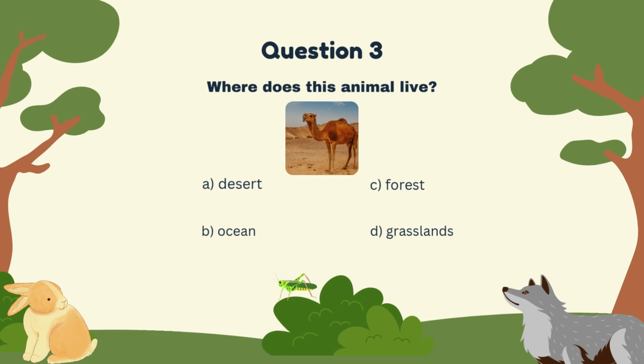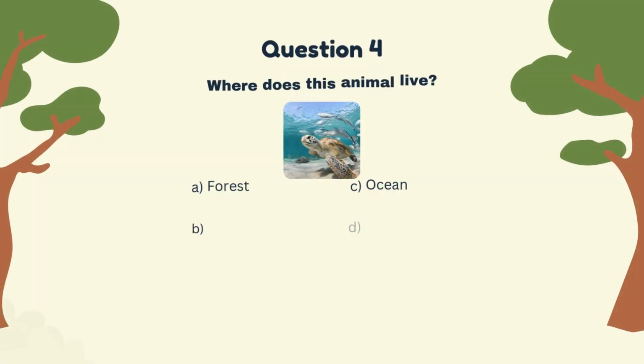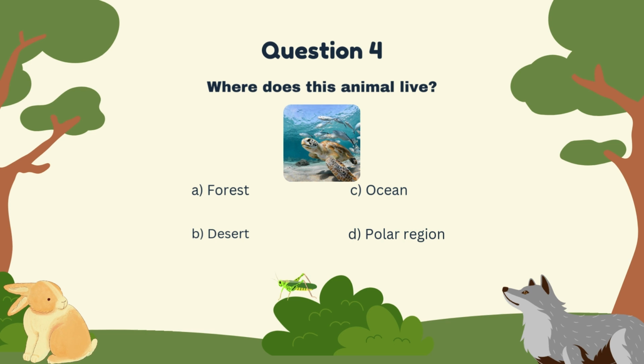Now, on to the third question. Question number 3. Where does this animal live? What is this? This is a camel. So, where does a camel live? A, desert, B, ocean, C, forest, or D, grasslands. Yes, that is correct. A camel lives in a desert. So now on to the fourth and last question for this activity.